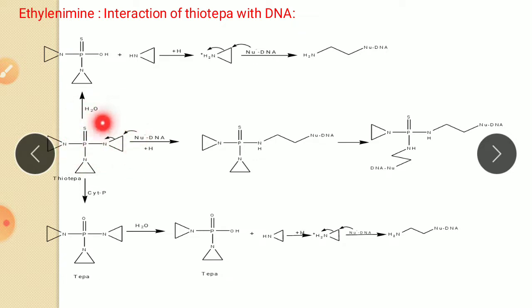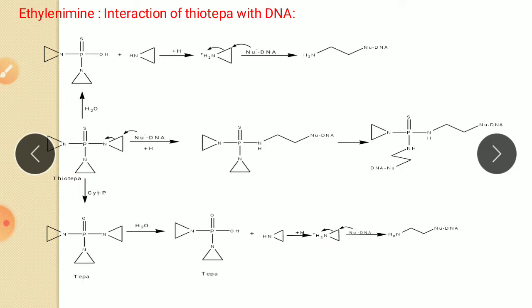Therefore it decreases the nucleophilicity of this nitrogen, and thus this preformed aziridine ring is less active as compared to the aziridine ring of mechlorethamine.